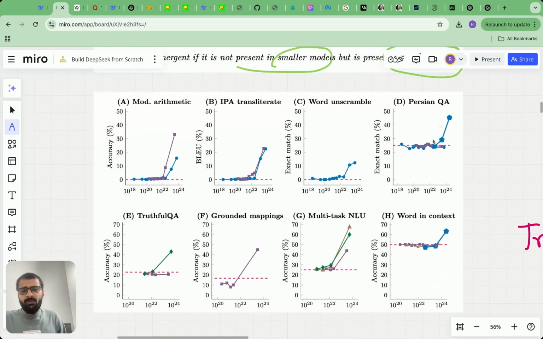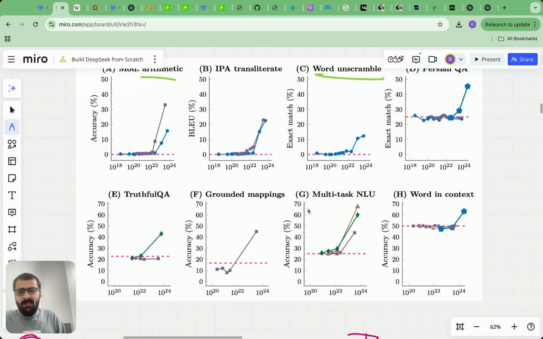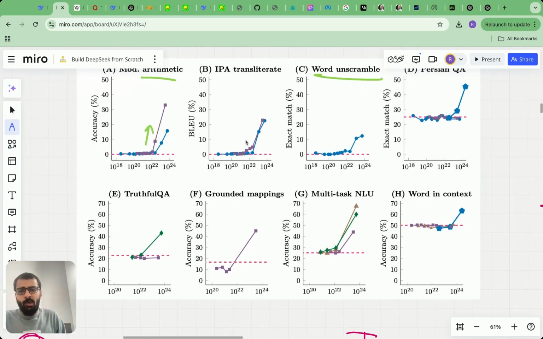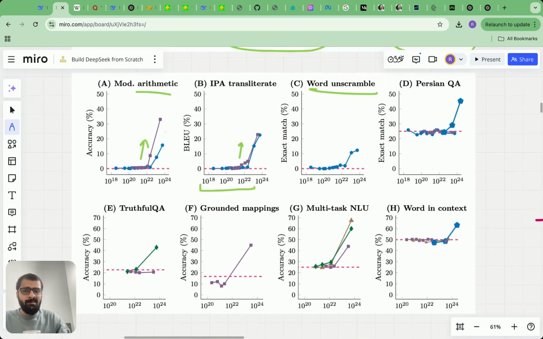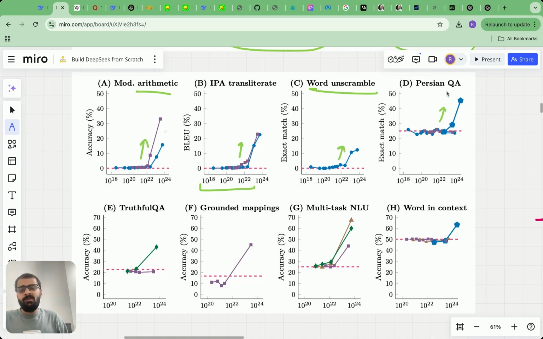So, for example, if you see all of these tasks here, such as performing arithmetic, word unscrambling tasks, etc., all of these tasks, you see there is a pickup point in all of these. And on the x axis, you can think of this as computational power or roughly equivalent to the model size. So, if the model size increases beyond a certain point, we have this pickup point. So the model suddenly starts learning about new things. The model starts developing these magical, awesome properties.